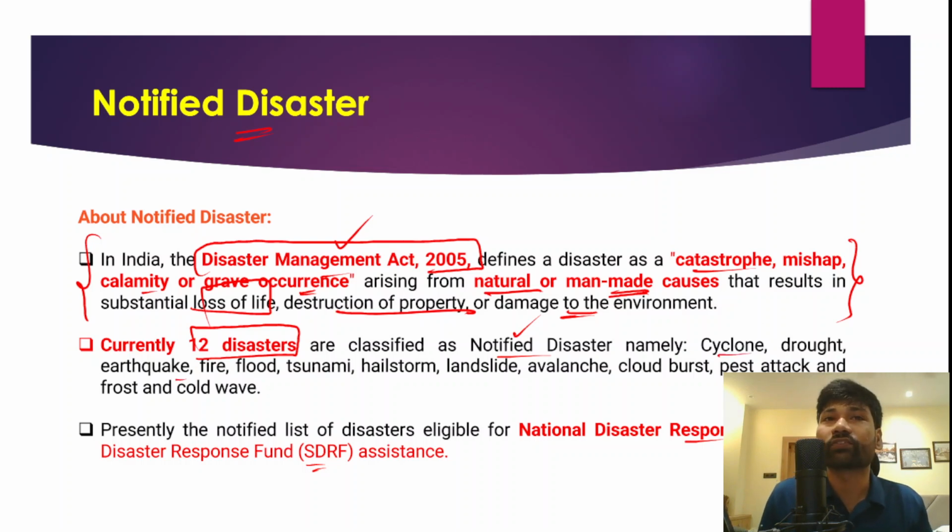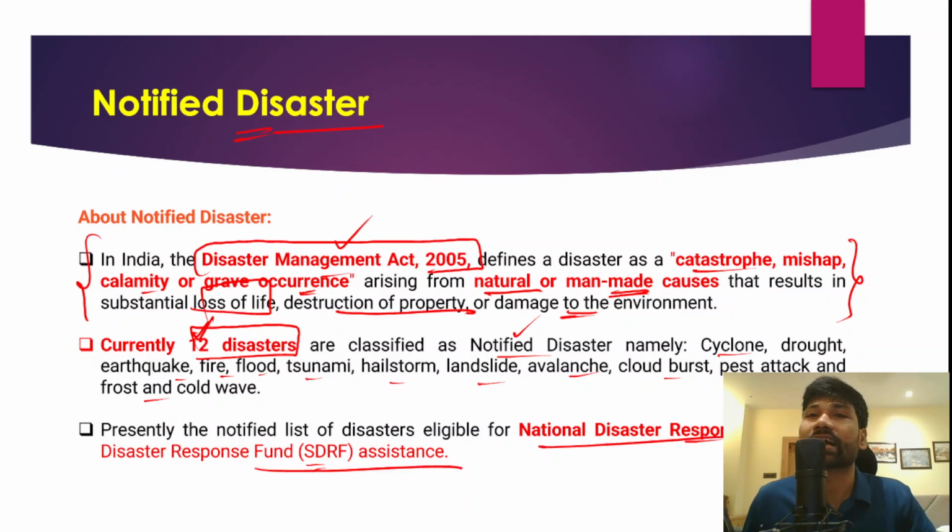Drought is a notified disaster, followed by earthquake, fire, flood, tsunami, hailstorm, landslide, avalanche, cloudburst, pest attack, frost, and cold wave. So all these 12 disasters are included in the notified disaster category. Now when any disaster is included in the notified disaster category, it will be eligible for National Disaster Response Fund and even State Disaster Response Fund assistance.